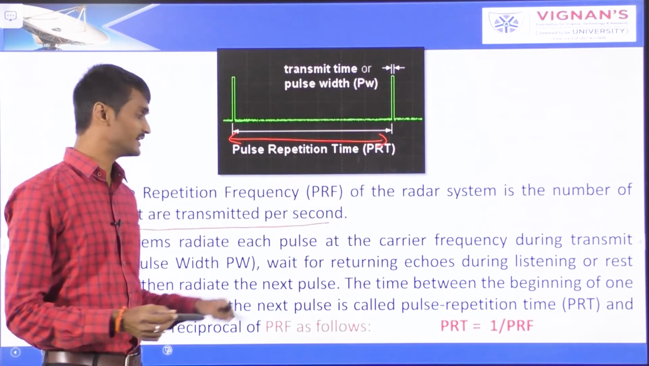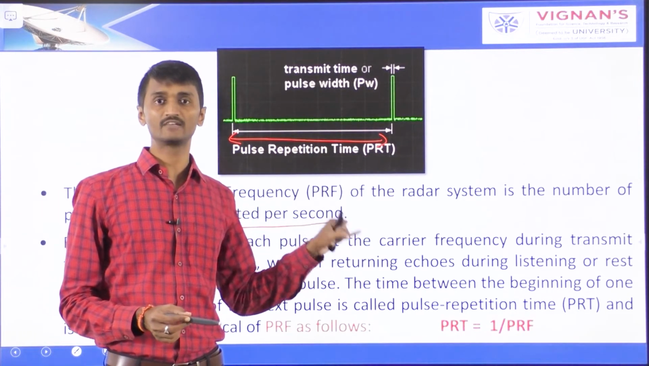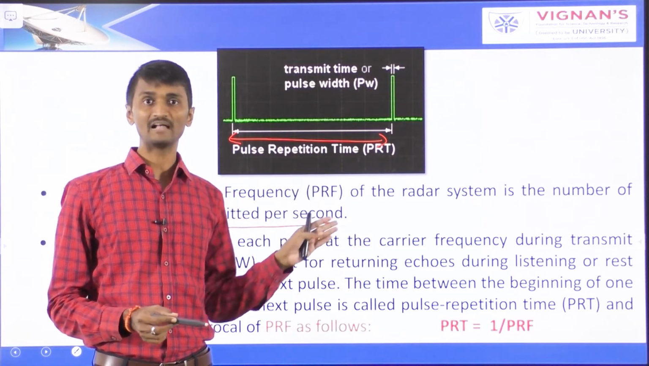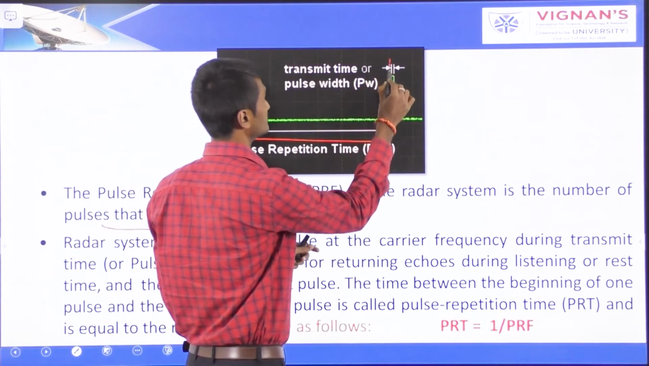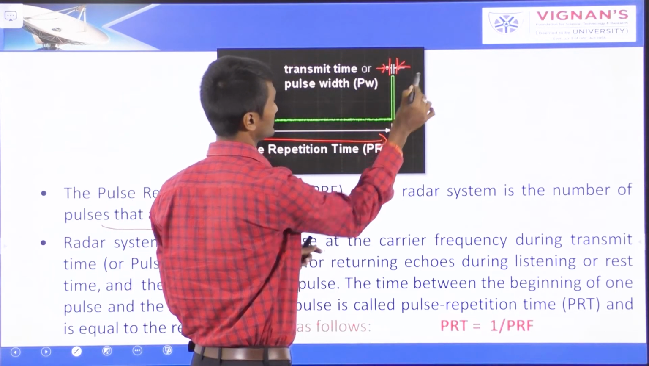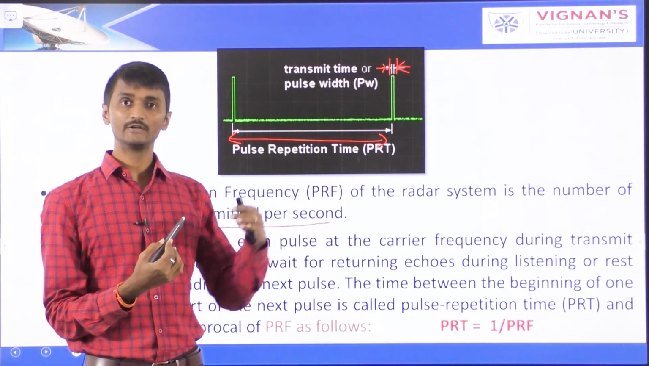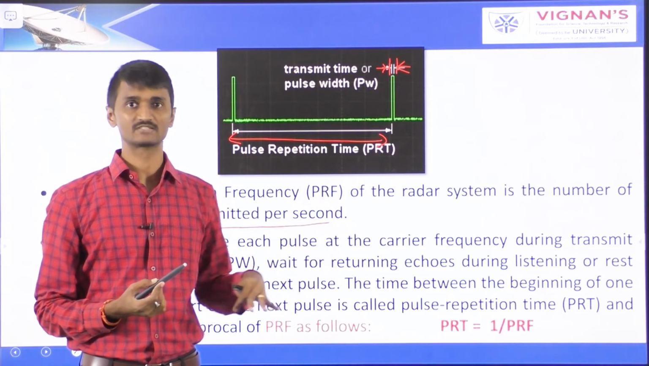So the radar system radiates each pulse at the carrier frequency during transmit time, that is the pulse width of this much. Okay, pulse width. Then it waits for the returning echo signal during listening or rest time, and then radiates the next pulse.